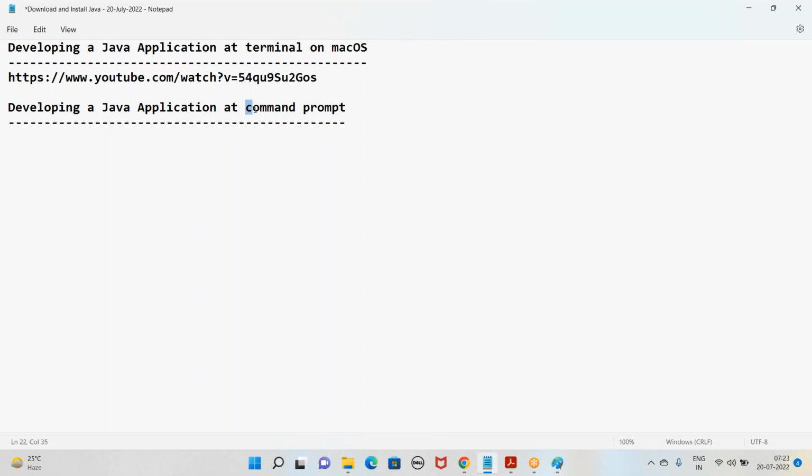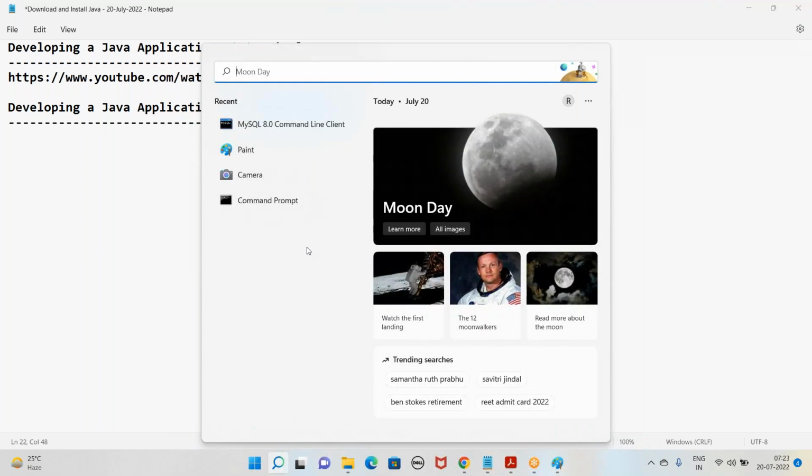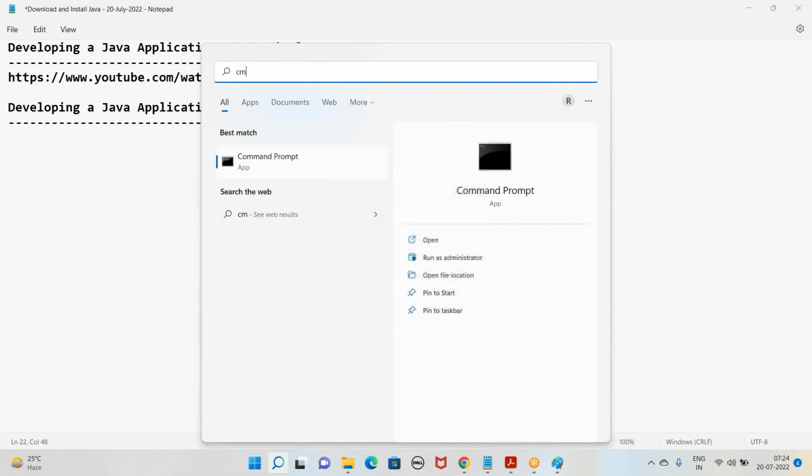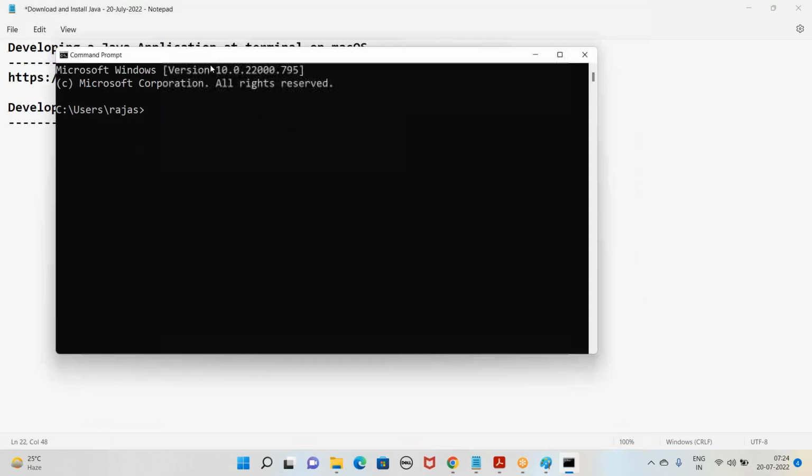For this, the first step is to open command prompt. How to open command prompt? In your Windows, search for CMD. If you just type CMD in search, then we can open command prompt. By default, it opens the C drive. CD/ will go to the C drive. If you have other drives like D drive or F drive, you can just type D: or F:, depending on the drives present in your system. In my case, I have the C drive.